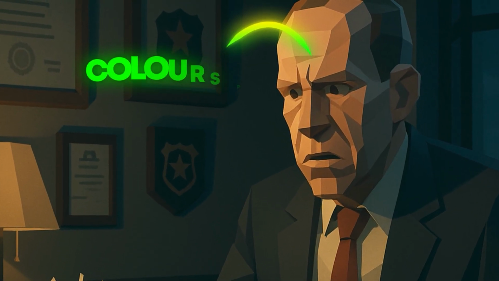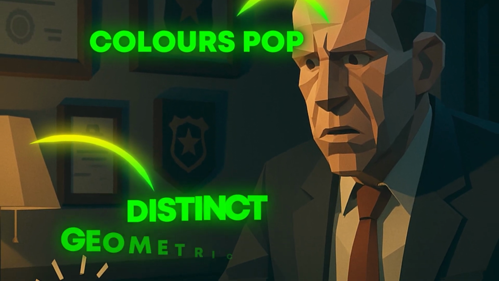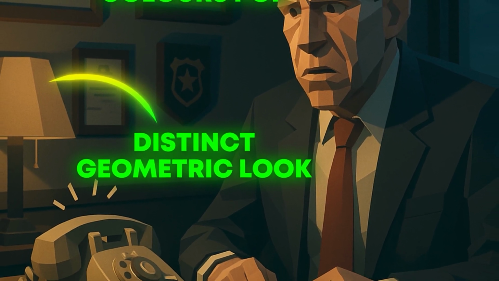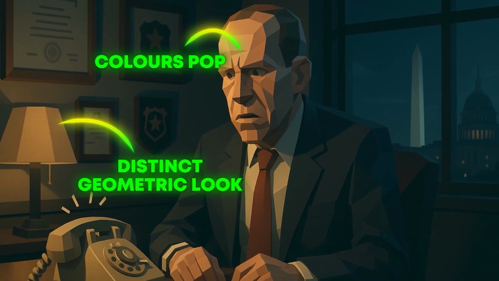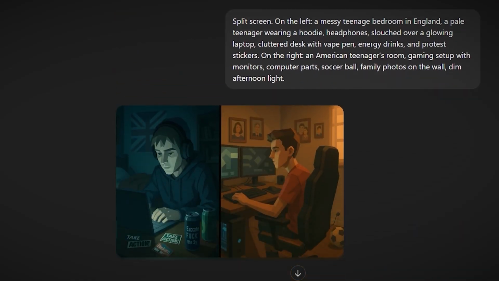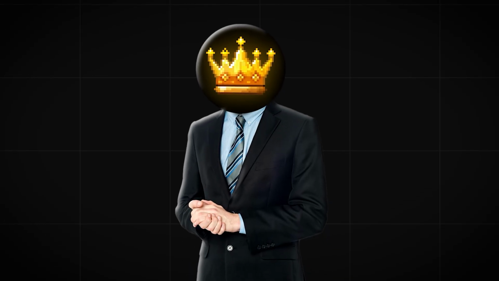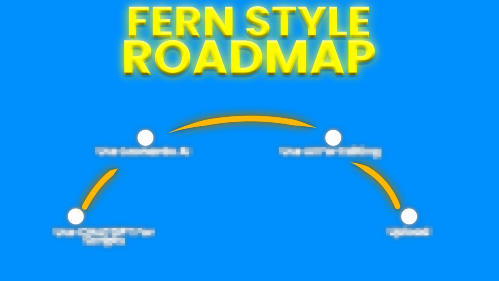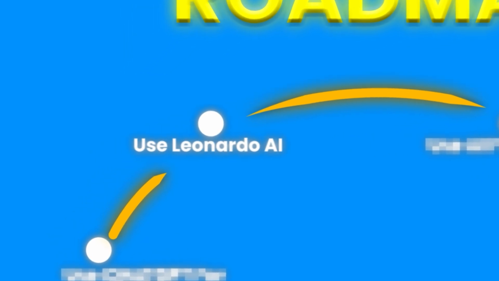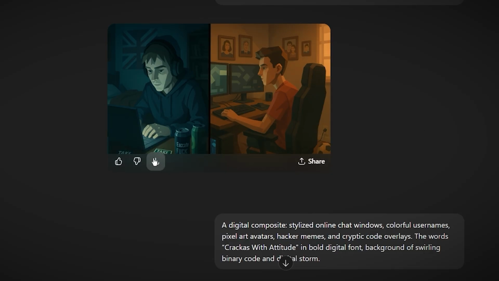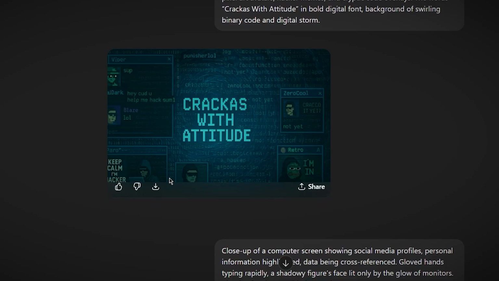The colors pop against dark backgrounds, edges have that distinct geometric look, and lighting stays dramatic just like in Fern's videos. So now that we have generated every photo necessary, it will be time to transform them into animations using another great tool called Leonardo AI. So go on and download each photo to your computer one by one. This entire process takes about 10 minutes from copying the prompts to downloading the final images.